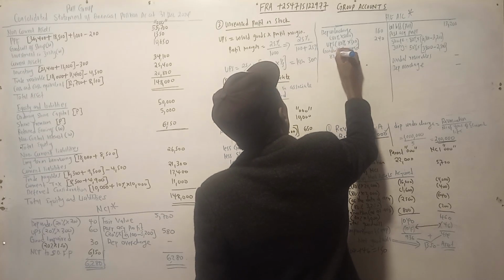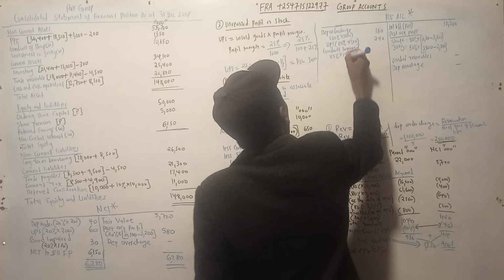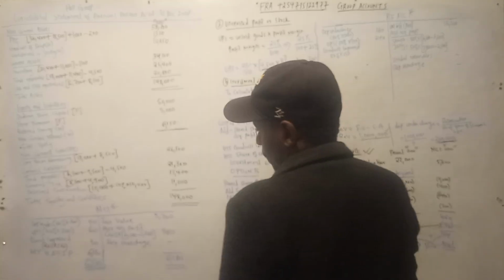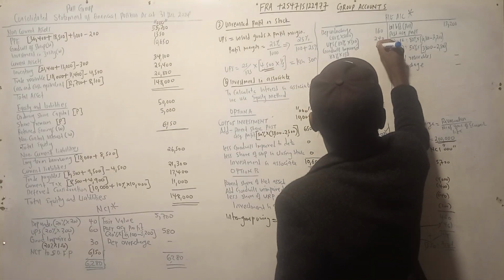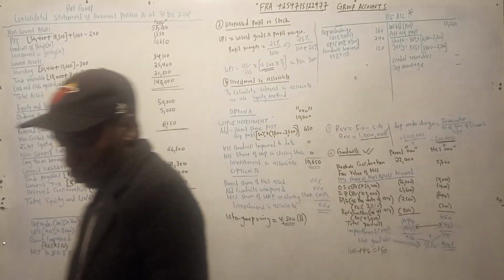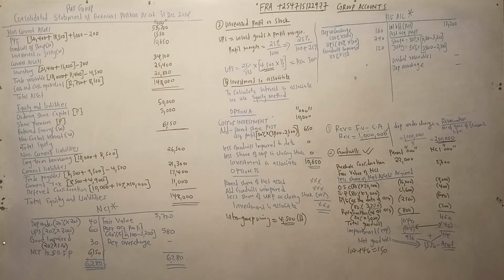Supposed to be 80% of 150. I think that will be equal to 120.